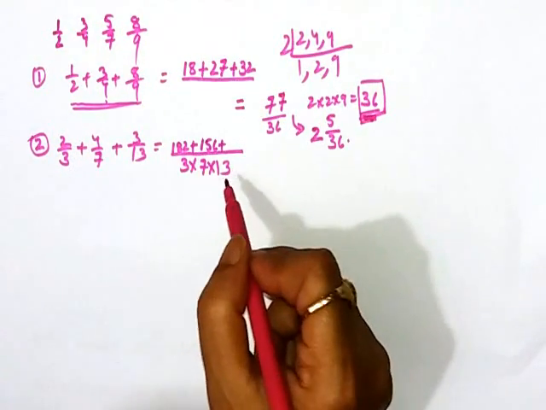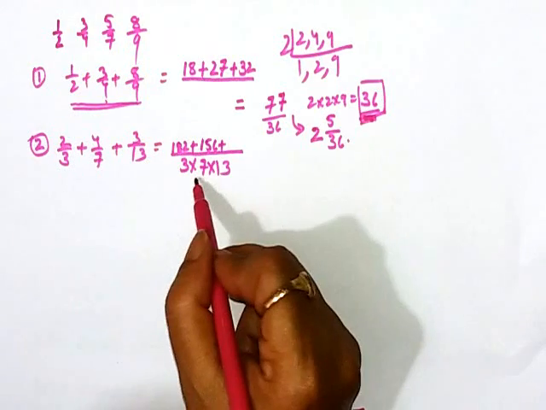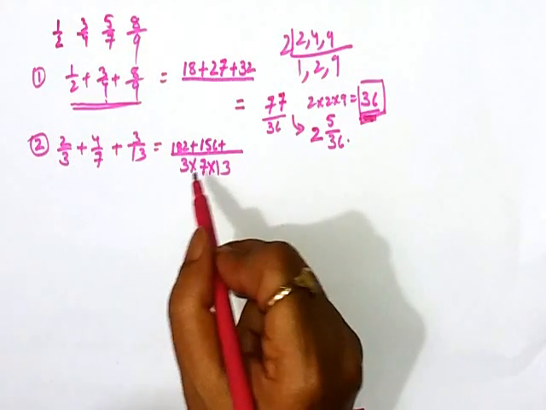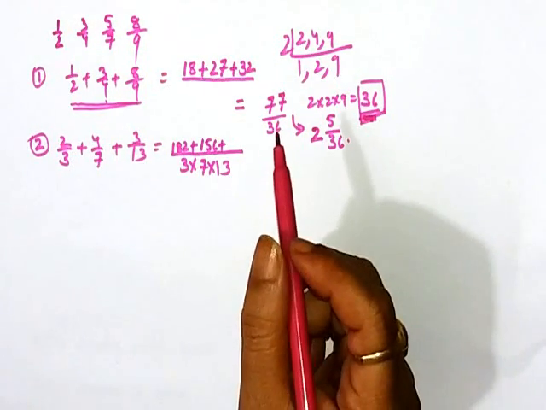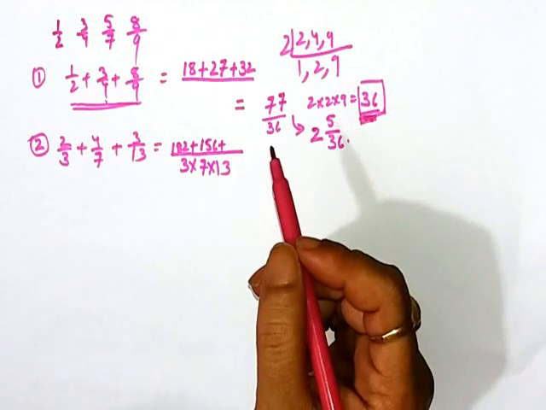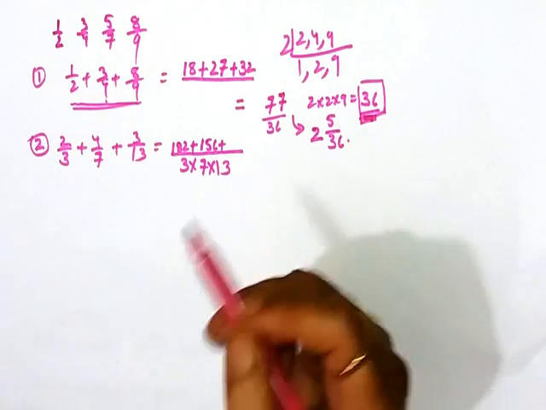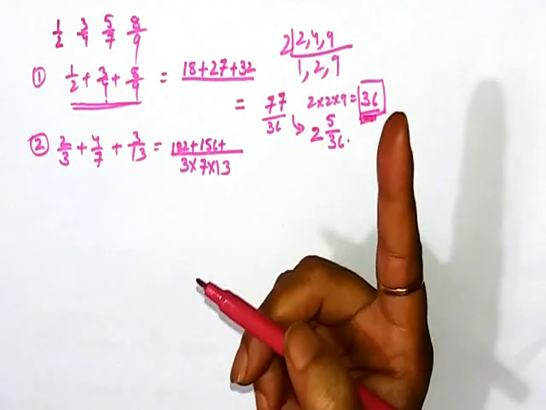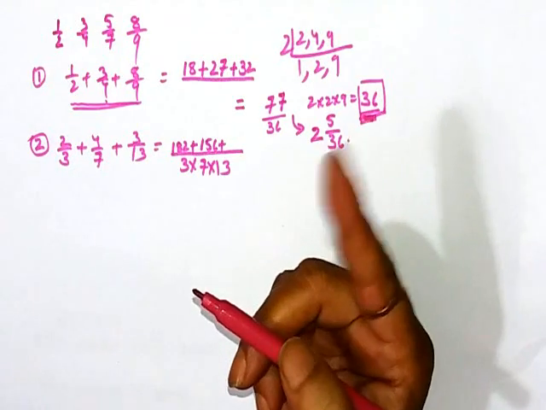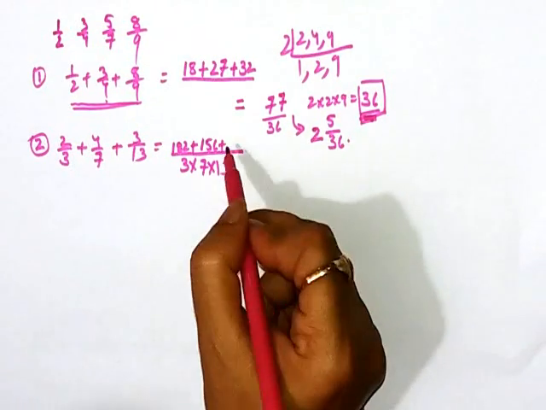Now in the same way here we will get the quotient 21, and we will have to multiply 21 with the 3. How will we visualize 21? Like 20 plus 1. So if we multiply by 3, then 20 multiplied by 3 will be 60 plus 3, it will be 63.